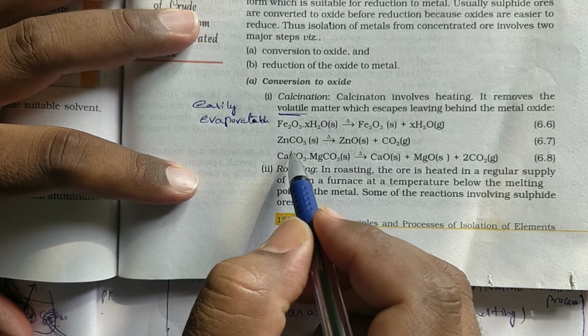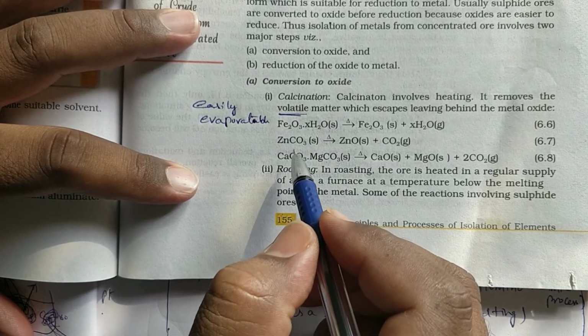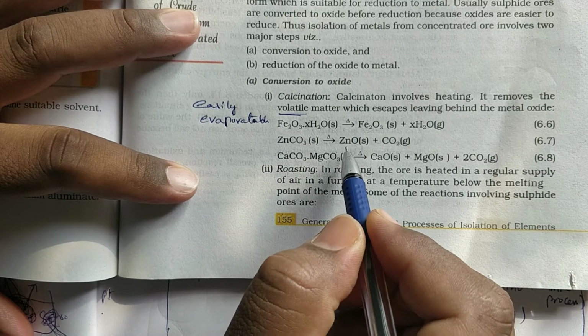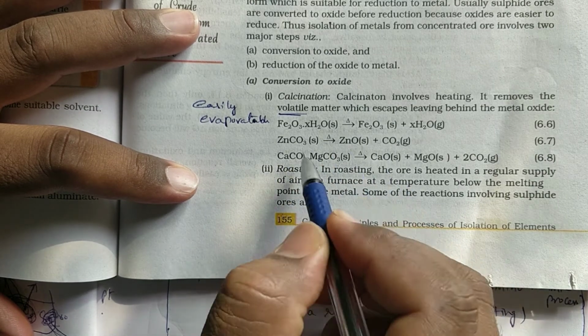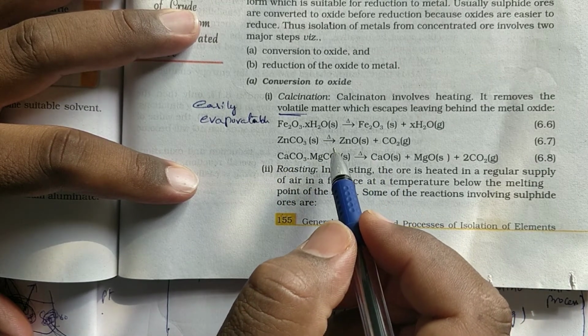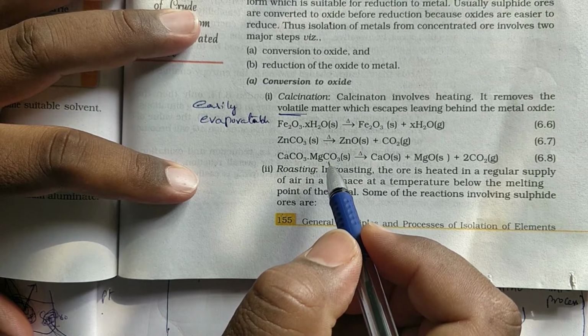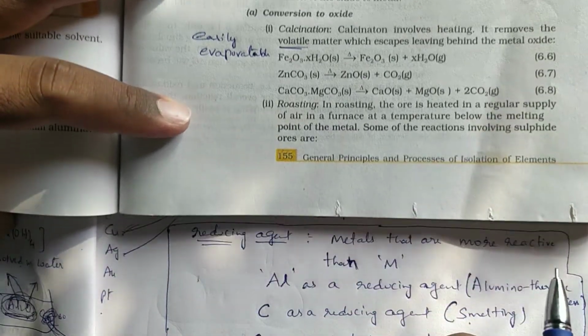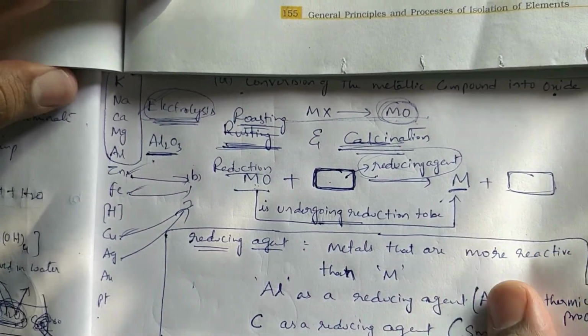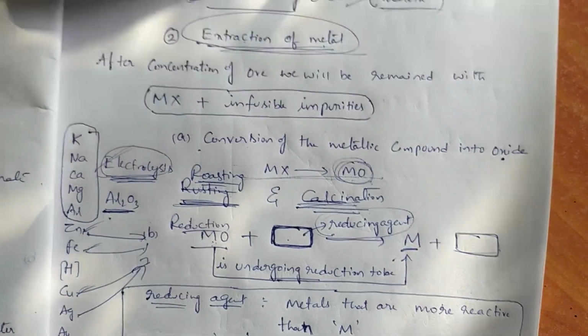Next, carbonate. ZnCO3 is heated to form ZnO plus CO2. This method is called calcination. Heating in the absence of air is called calcination.